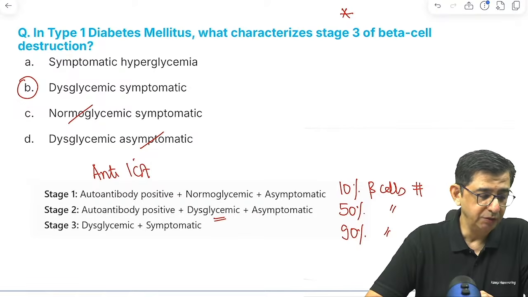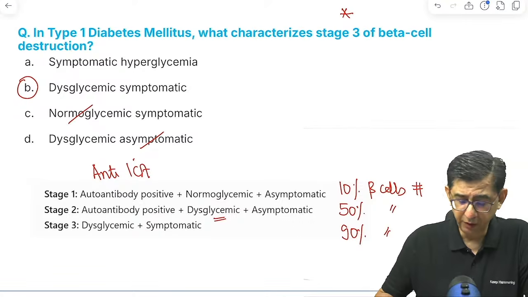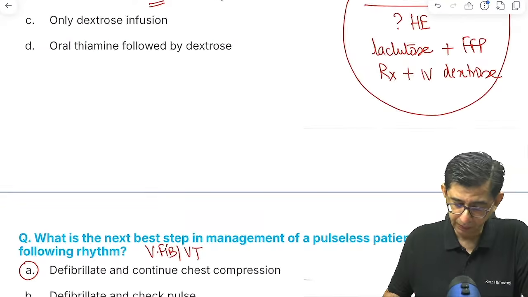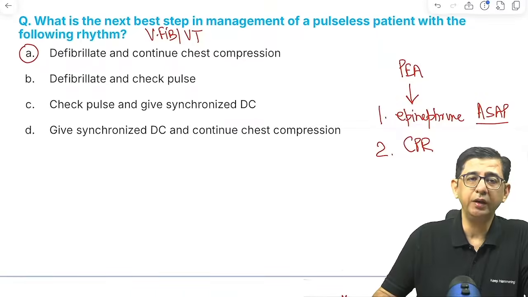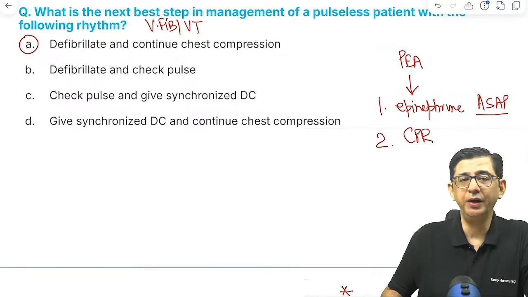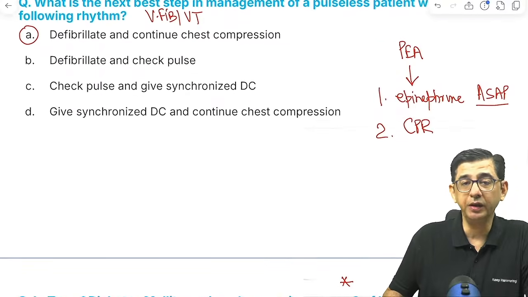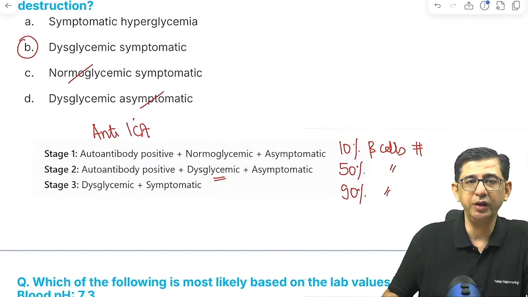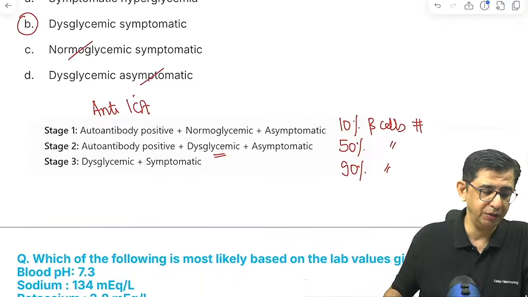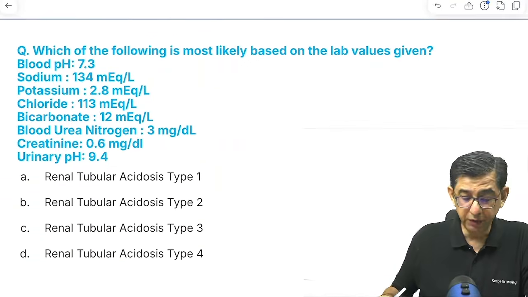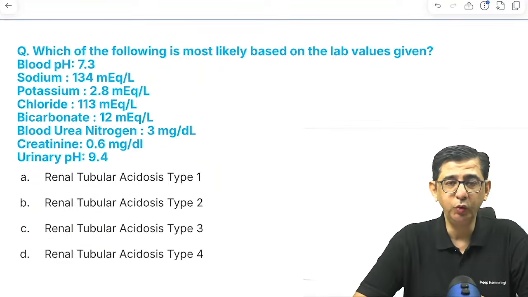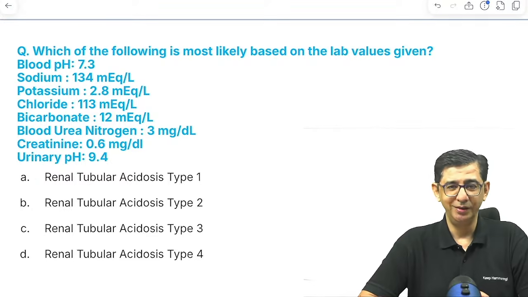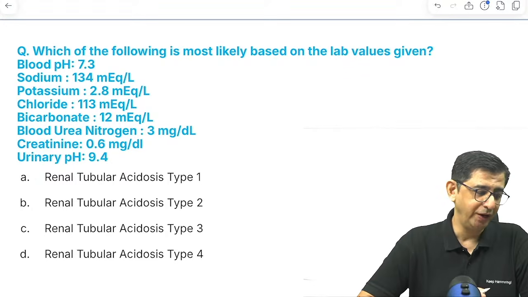When rhythm is present, why defibrillate? When rhythm present, in which one? No, doctor, in that following rhythm, the ECG was given of ventricular fibrillation with the following rhythm disorder, right? There was a rhythm that was given in the question. Okay, so we leave them. Absolutely, you have to leave them. You don't have to score 100%. That is why you don't want to increase your negative marks.